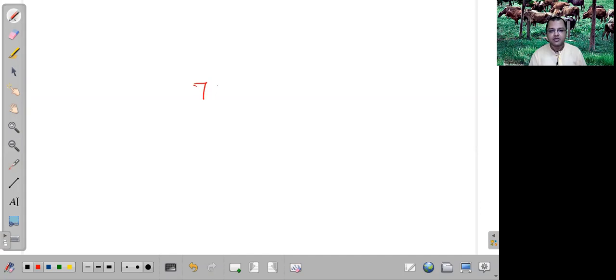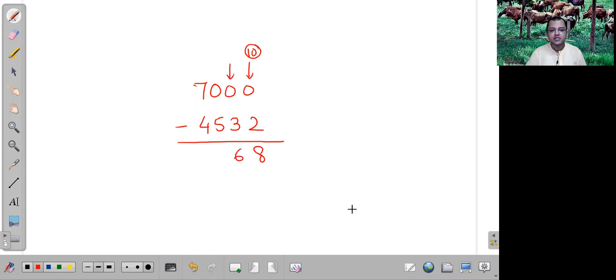Now let's see another type. Say we have 7000 minus 4532. Now this last one will be subtracted from 10. So 10 minus 2 will be 8. This one will be subtracted from 9. 9 minus 3, 6. 5 will be subtracted from 9. That is 9 minus 5, 4.